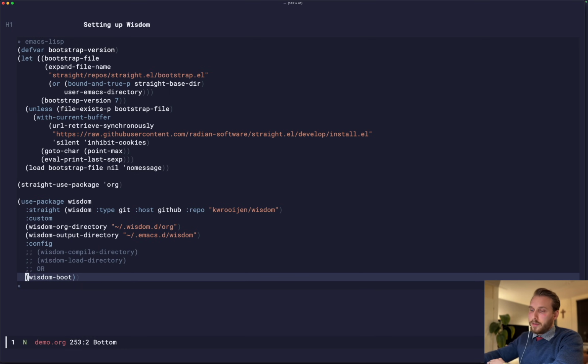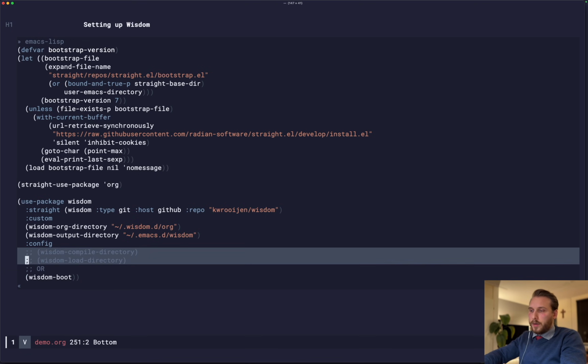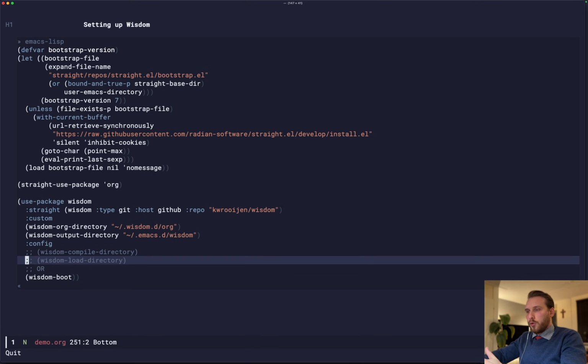And so here you can then call wisdom boot, which will load all of your files, compile and load. And it'll also give you the boot screen with the error messages and things like that. Or if you want, maybe you want to do something else, you can manually call compile and load. That way you can have more control maybe.